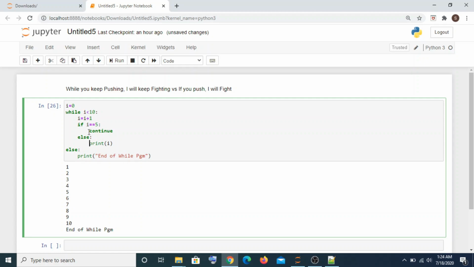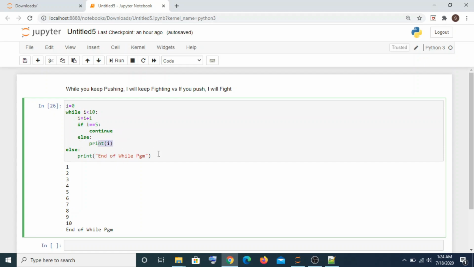So what it says is if i equals 5, this condition is true, I will continue, which means once you encounter this statement, it will not execute the remaining statements. It will skip all the remaining statements. It will throw the cursor back to the while loop. So once i is 5, it goes back to this while loop, and then it does this increment, and then it checks here. Now i value is not 5, so it comes to the else statement and it prints a value.